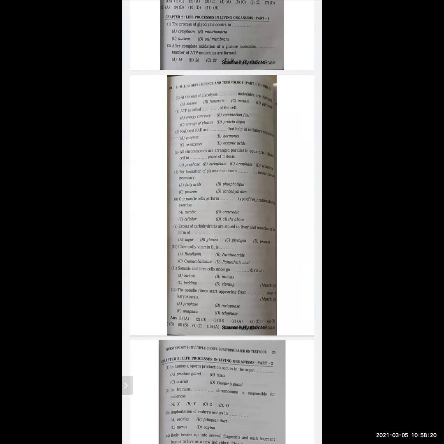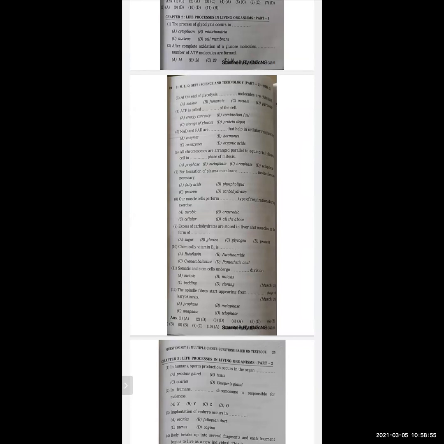Next one. Excess of carbohydrates are stored in liver and muscles in the form of dash: sugar, glucose, glycogen, protein. The correct option is glycogen. Next one. Chemically, vitamin B2 is dash. Options are riboflavin, nicotinamide, cyanobalamine, pentothenic acid. And the correct option is riboflavin.